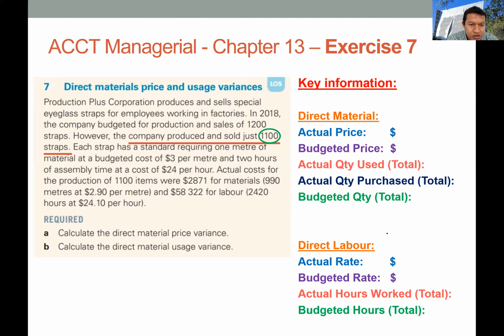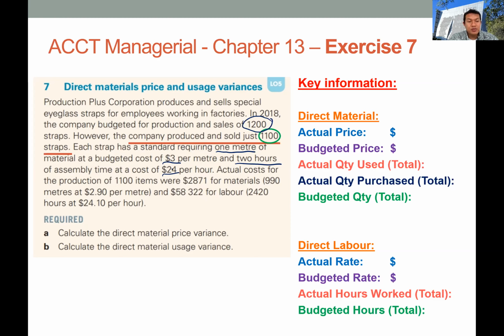Now we have a company that produces and sells special eyeglass straps for employees working in factories. In 2018, the company budgeted for production and sales of 1,200 straps. However, the company produced and sold 1,100 straps. So initially they budgeted for 1,200, but actually only produced 1,100. Each strap has a standard requiring 1 meter, at a cost of $3 per meter, and 2 hours of assembly time at a cost of $24 per hour.